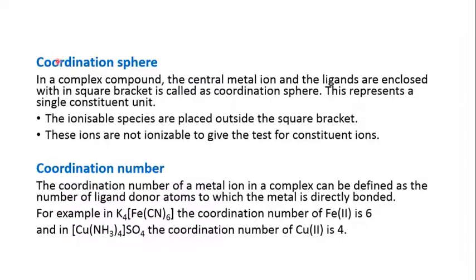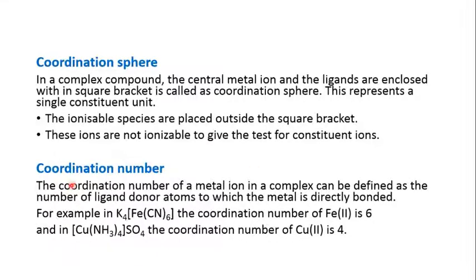The characteristic of this coordination sphere is that the ionizable species are placed outside the square bracket. Whatever ions are present within the coordination sphere are not ionizable, and they will not give the test for their constituent ions. Only the ions present outside the coordination sphere would give the constituent test for those ions.